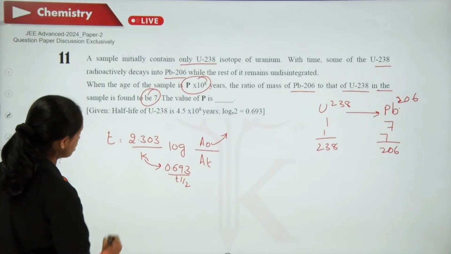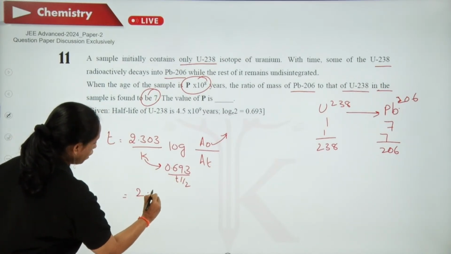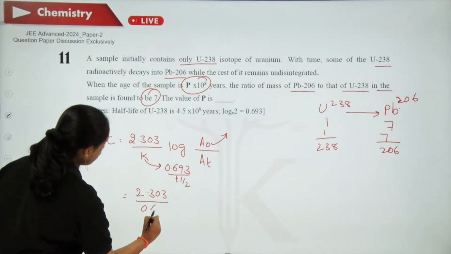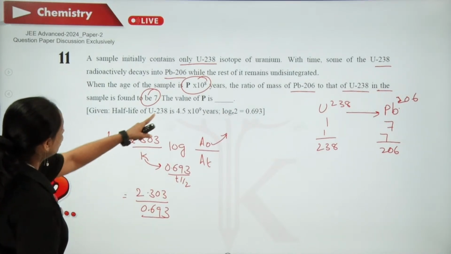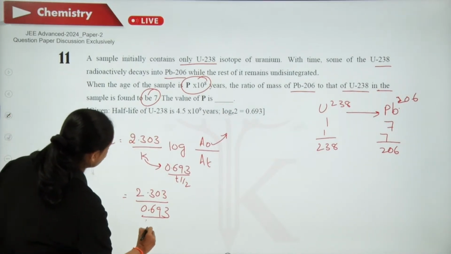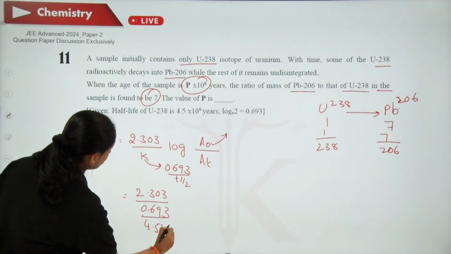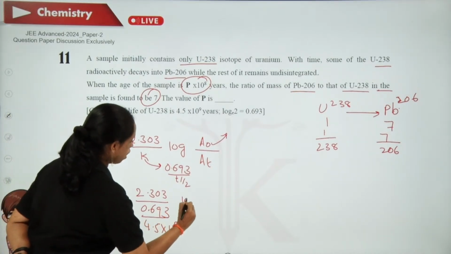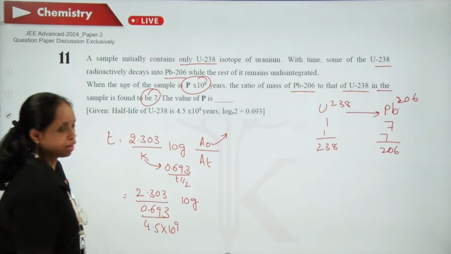So let us substitute: 2.303 by 0.693 divided by t half, which is given as 4.5 into 10 to the power of 9, log A naught by At.